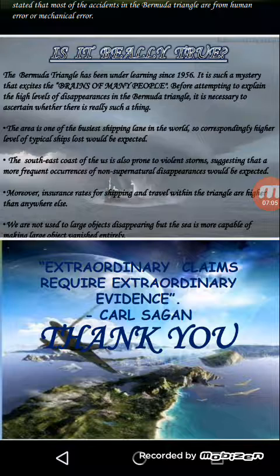We are not used to large objects disappearing, but the sea is more capable, making large objects vanish entirely.